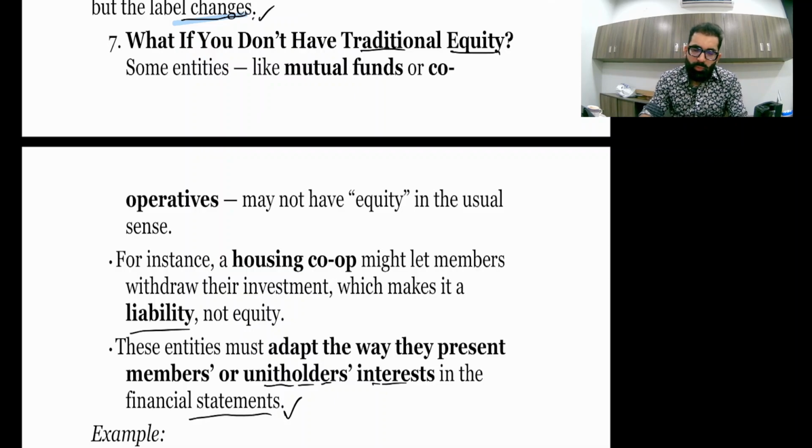Now the next thing is, what if you don't have traditional equity like mutual funds? Listen. Hope you guys studied IFRS 9 with me, the financial instrument standard, and I taught you about the mutual funds. What the mutual funds do, from one end they take money from the public and issue units. They pick money from the people and issue units, and now they invest this amount in the stock market or different markets. Okay, so listen, they don't have their own money, they have taken money from the public.